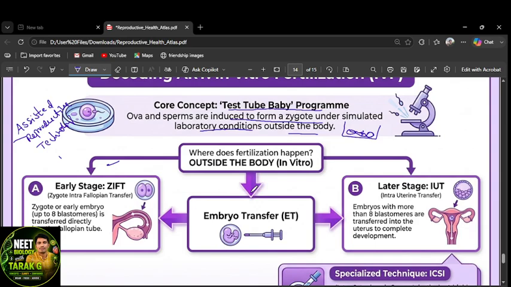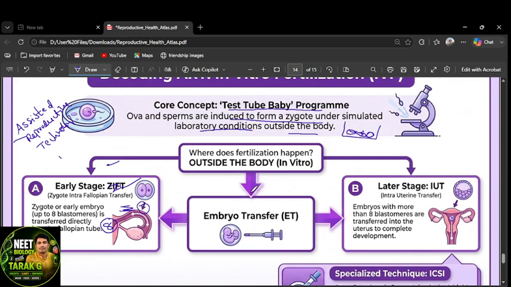Okay, ZIFT means what? Zygote intrafallopian transfer. T means transfer. Clear? Zygote or early embryo, 8 blastomere stage. Where should we transfer? In the fallopian tube. That's why it's called ZIFT.